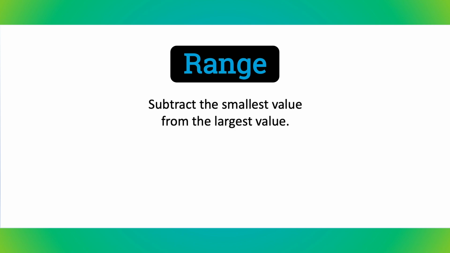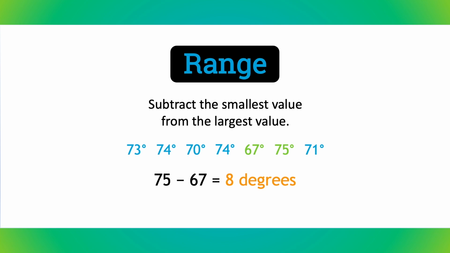Finally, one other way to analyze a dataset is by determining its range. Range isn't used to measure the center of the dataset like mean, median, and mode. Instead, the range helps us look more closely at how the data is spread out. To find the range, you find the difference between the smallest value and the greatest value in the dataset. This means that for this dataset, we subtract the smallest value, 67, from the largest value, 75. This gives us a range of 8 degrees.